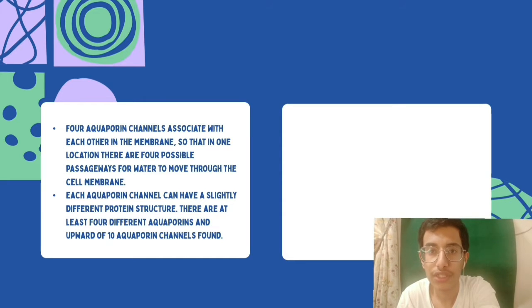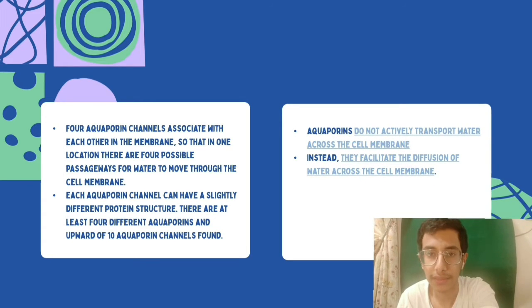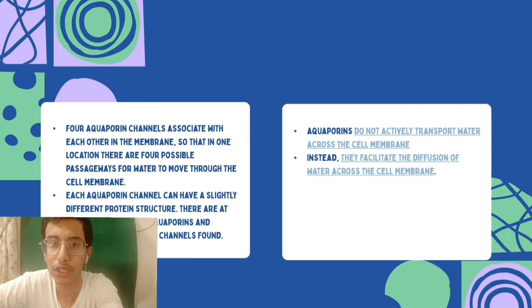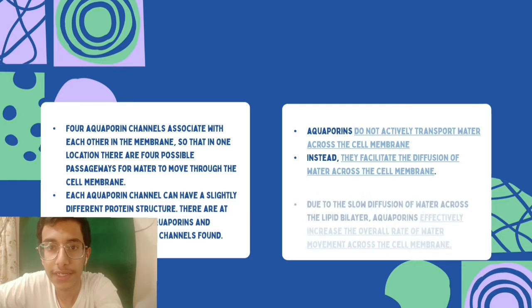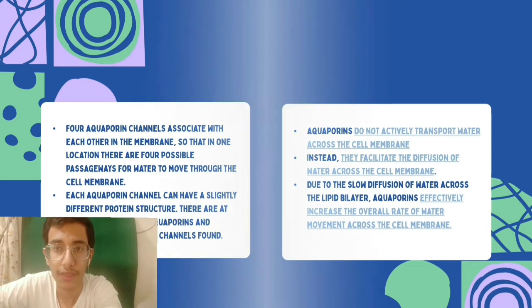Each aquaporin channel can have a slightly different protein structure. There are at least 4 different aquaporins in mammals, and about 14 aquaporin channels found within plants. It's important to remember that aquaporins don't actively transport water across the cell's membranes. Instead, they facilitate the diffusion of water across the cell's membranes. Due to the slow diffusion of water across the lipid layers, aquaporins effectively increase the overall rate of water movement across the cell's membranes.